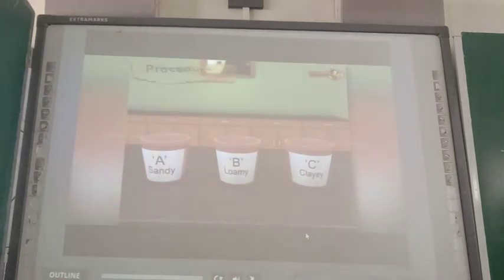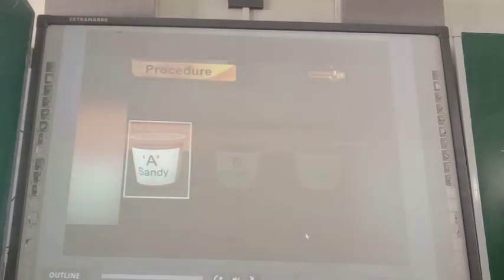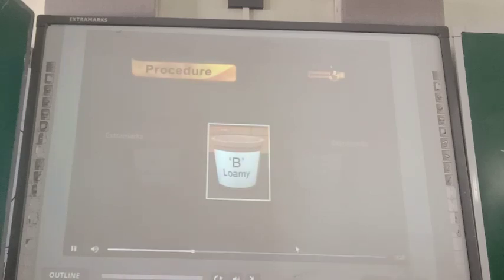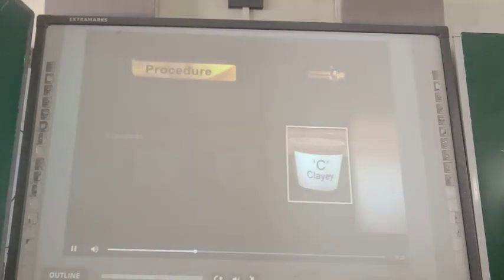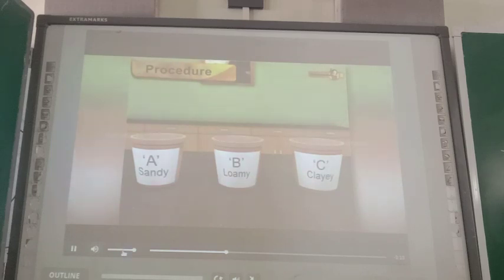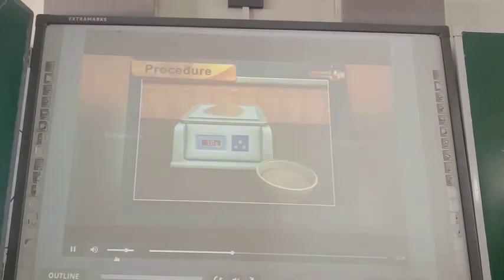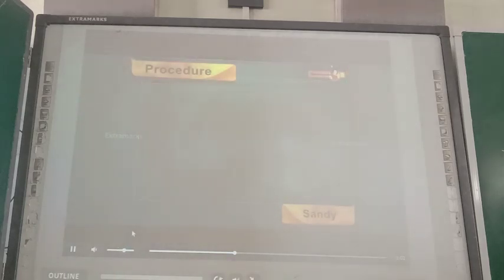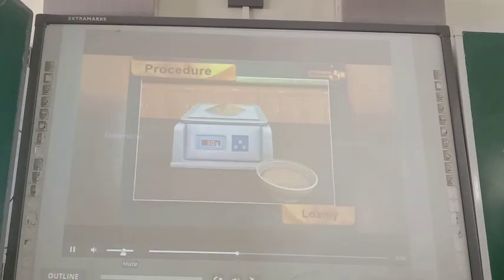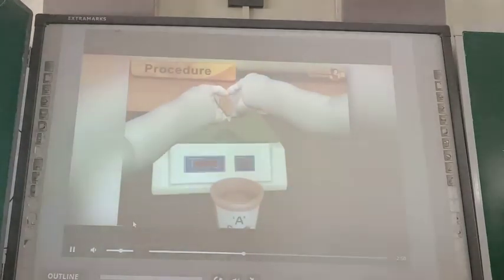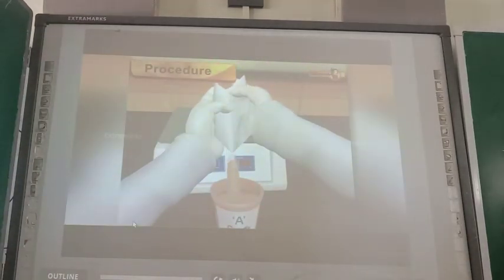Take 3 equal-sized pots and label them as A, Sandy, B, Loamy, and C, Clay. Weigh 50 grams each of the soil samples, sandy, loamy, and clay, using a weighing balance. Put the soil samples in each of their respective pots.